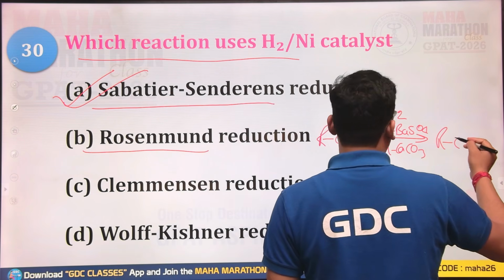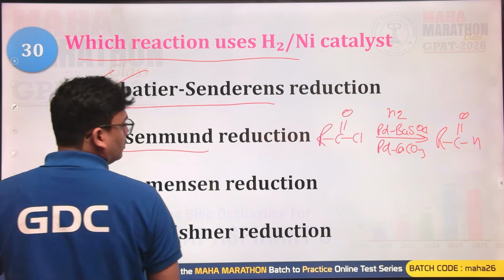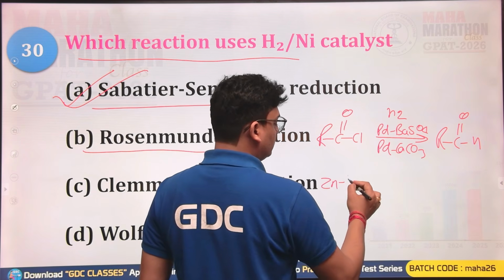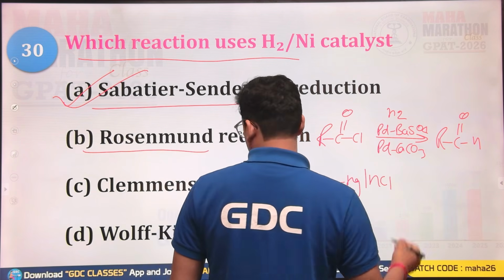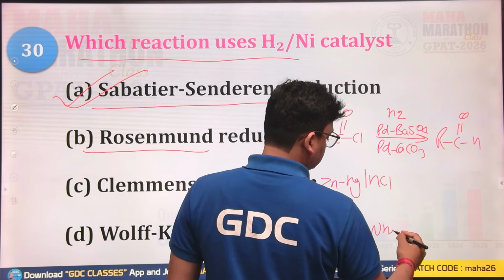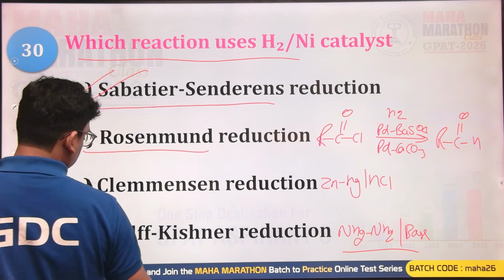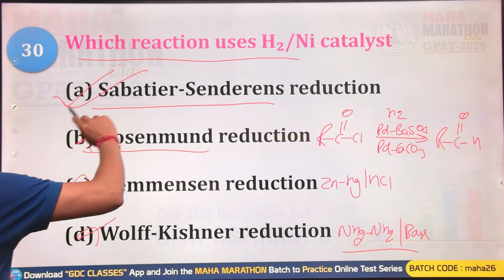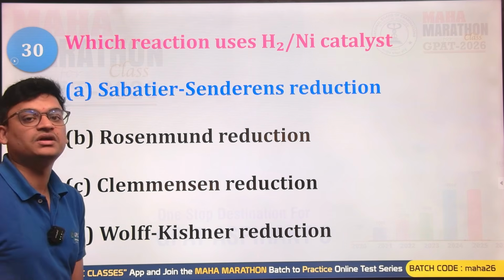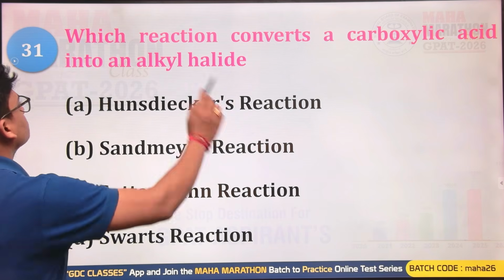So acid chloride will be reduced into aldehyde. Clemmensen reduction will be having zinc amalgam HCl, and the Wolff-Kishner reduction is utilizing hydrazine with base. The Sabatier-Senderens reaction is used for the reduction of unsaturated hydrocarbons into saturated or lesser unsaturated hydrocarbons.